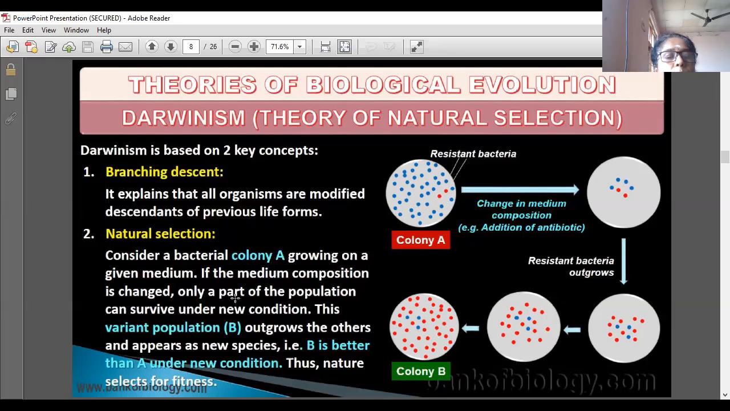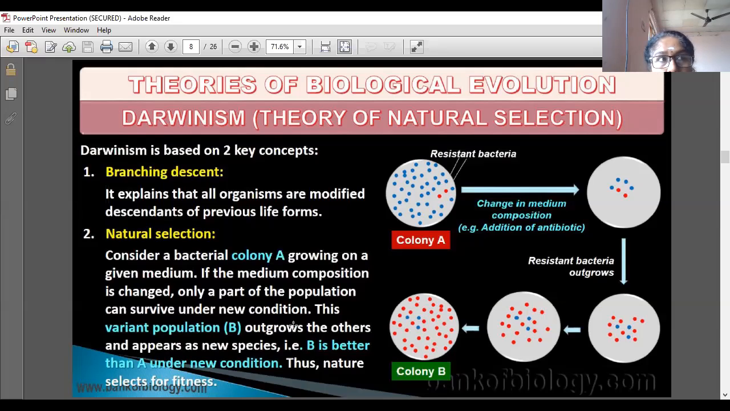If the medium composition is changed, only a part of the population can survive under the new condition. This variant population outgrows the others and appears as a new species. That is, B is better than A under the new condition. Thus, nature selects for fitness only. So now the red one is fitted to live in that condition, so nature selects the red one only.